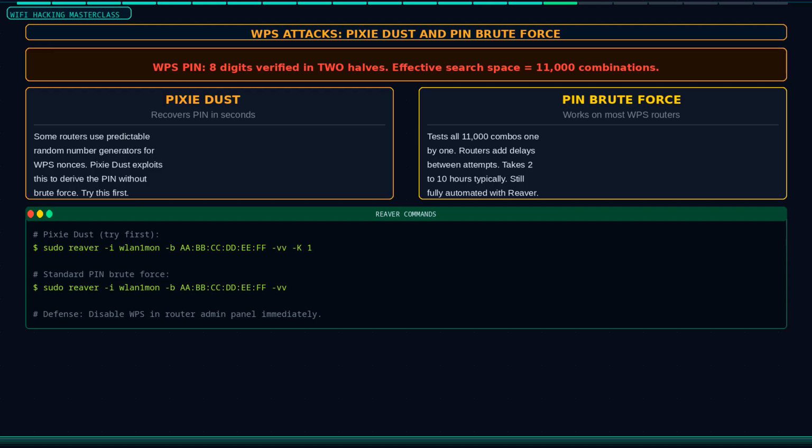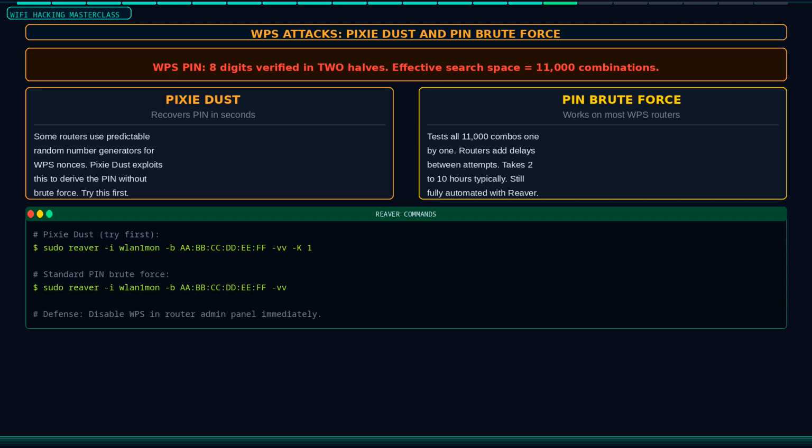An improved attack called Pixie Dust attacks a specific class of routers that use a predictable random number generator. Instead of brute forcing all PINs, Pixie Dust recovers the PIN in seconds. Run it with reaver -i wlan1mon -b bssid -vv -K 1. Not all routers are vulnerable to Pixie Dust, but enough are that you should always try it first.